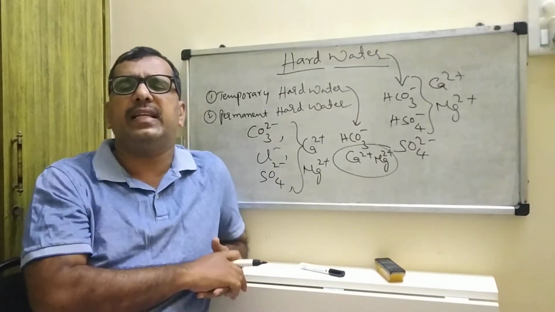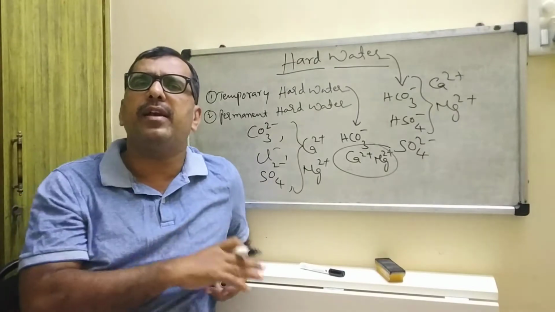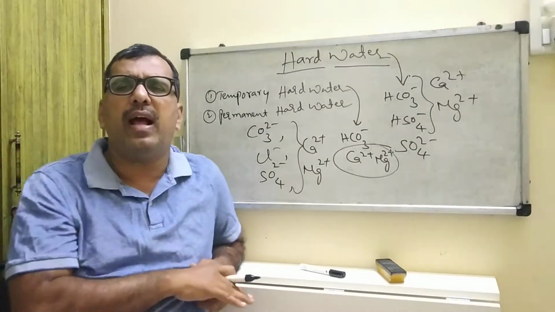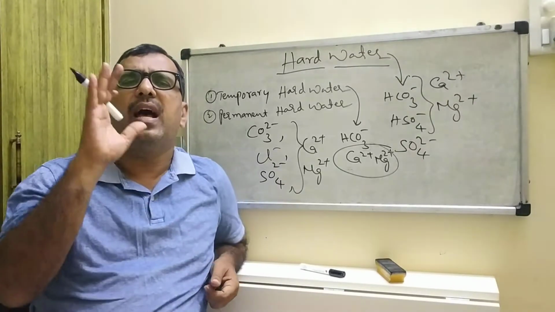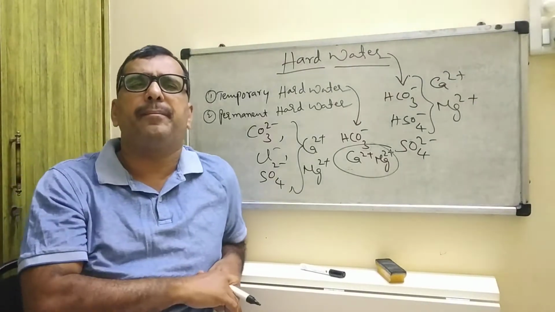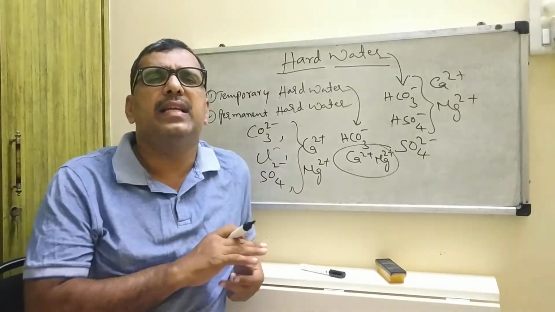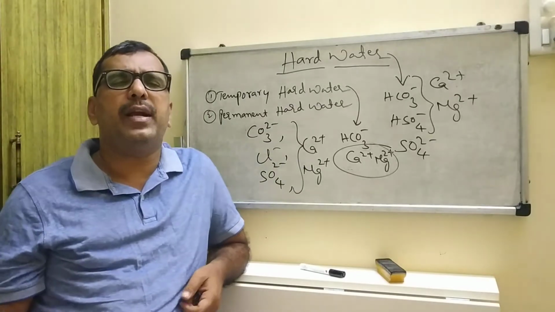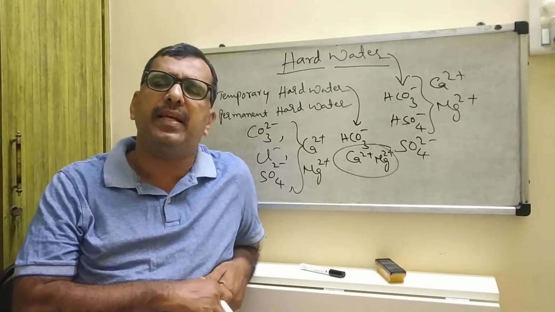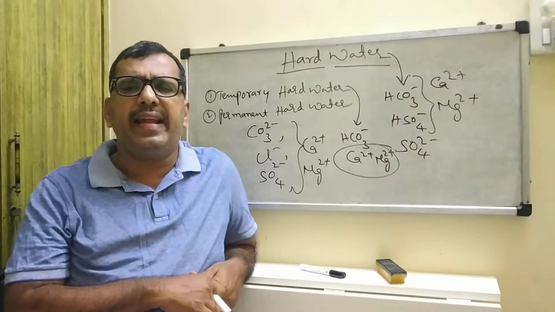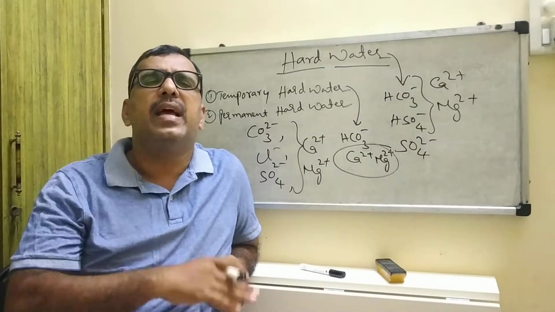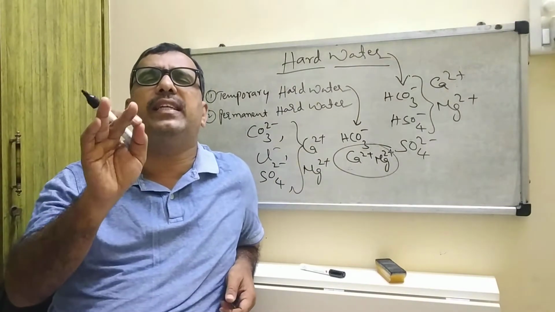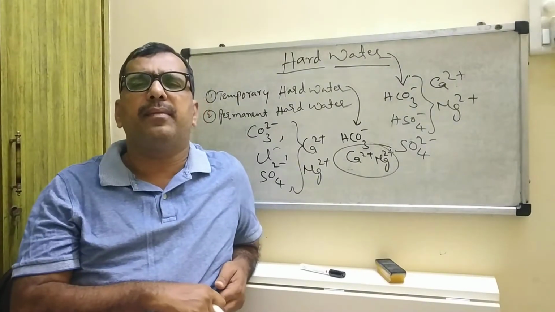Then permanent hardness. How are you going to remove permanent hard water? Number one, addition of washing soda. The second method is the permutit process. Then the third one is the Calgon process. And the last one is the ion exchange method.